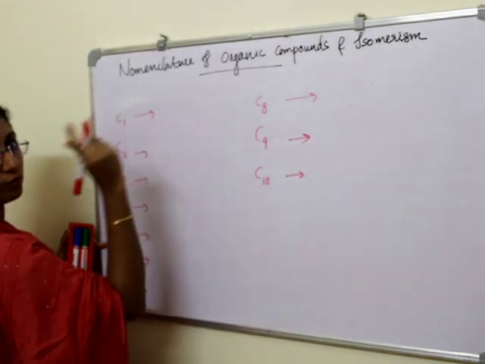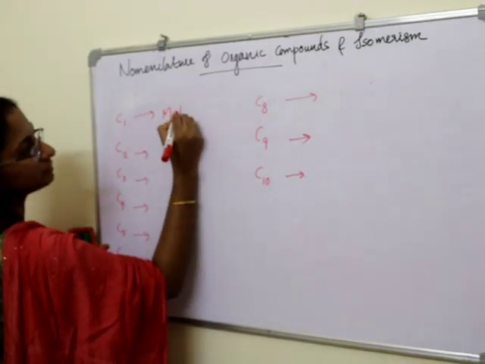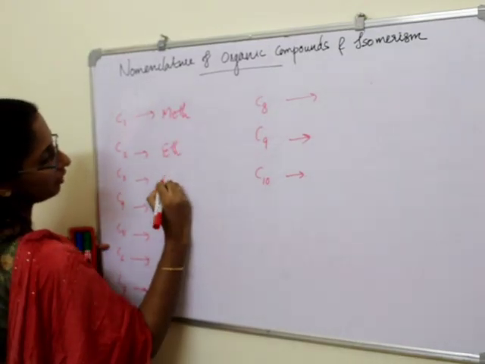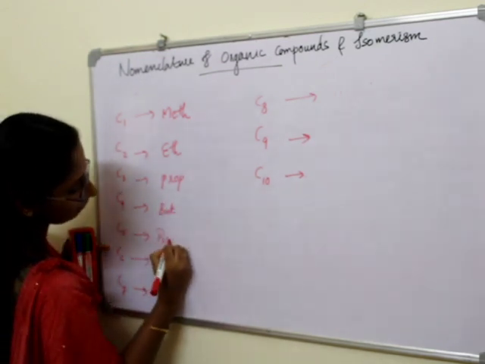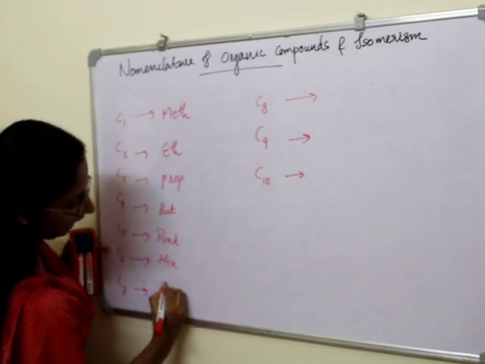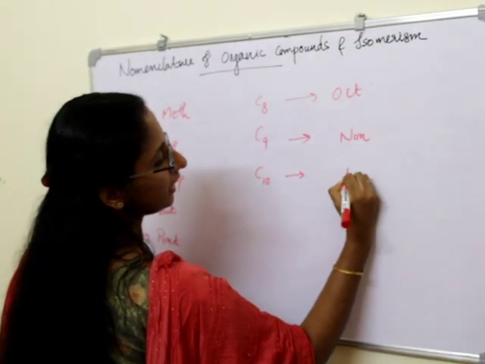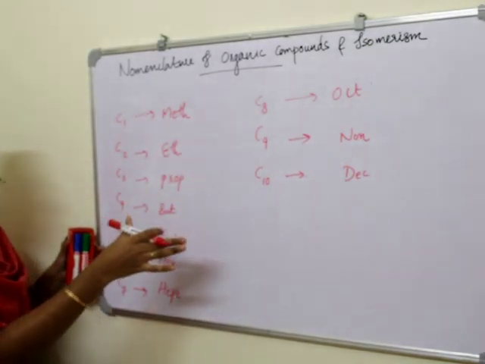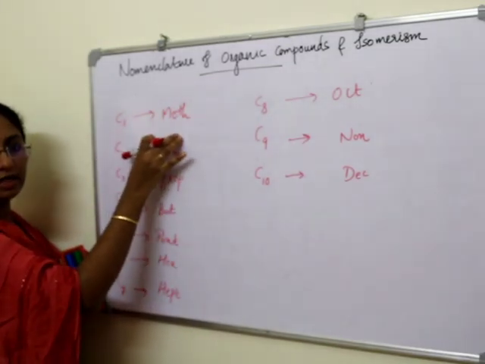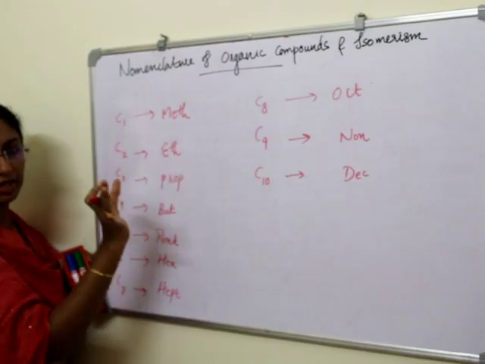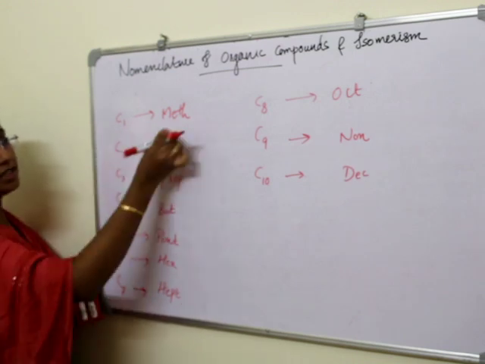For one carbon atom, the word root will be meth, eth, prop, but, pent, hex, hept, oct, non, dec. These are the word roots. You want to study these terms well. These are according to the number of carbon atoms present in the hydrocarbon chain. If a hydrocarbon has only one carbon atom, we call it meth.